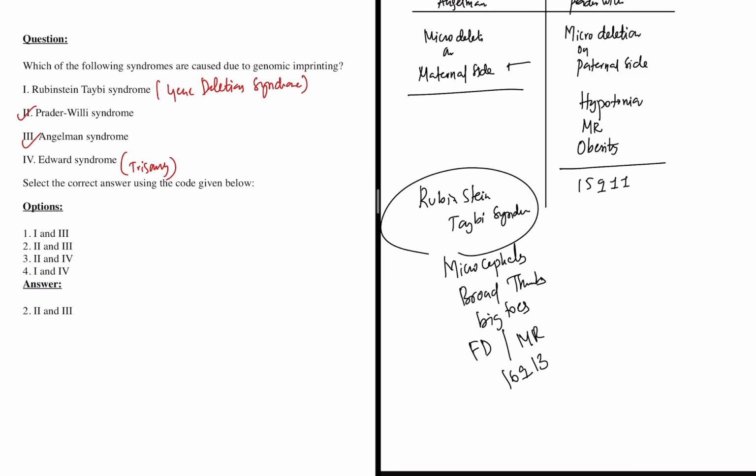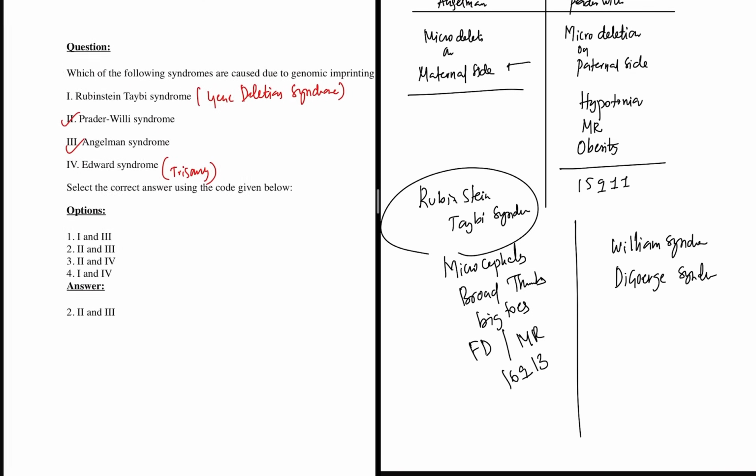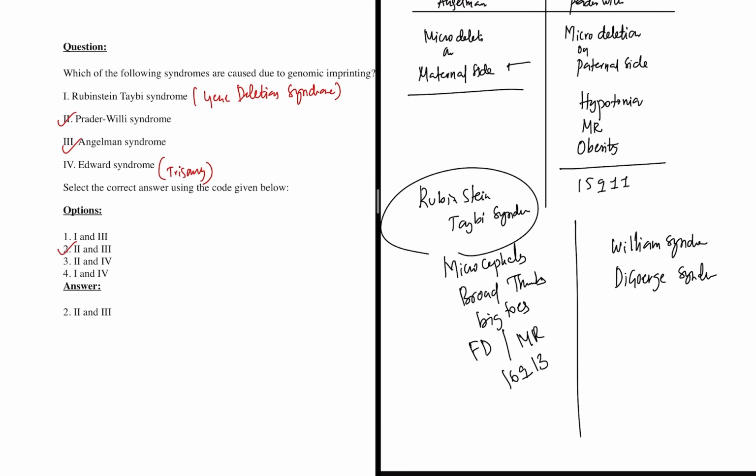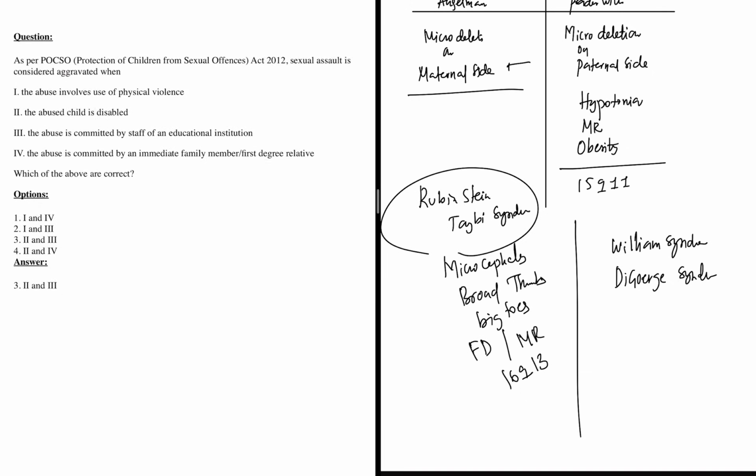So we're done with genomic imprinting, and there are also other gene deletion syndromes which can be asked in the future. It can be Williams syndrome, can be a gene deletion syndrome, and even DiGeorge syndrome is also a gene deletion syndrome. So my correct answer here is 2 and 3. Prader-Willi and Angelman are genomic imprinting.